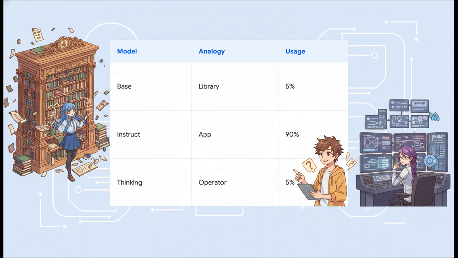An instruct model is like an app. It's been specifically tuned to follow your orders and answer questions. And this is actually what you're using about 90% of the time in standard chatbots. But a thinking model? That is like an operator who knows how to use the app. It takes its time, it reasons through complex logic, and it's absolutely perfect for strict constraints and multi-step math.